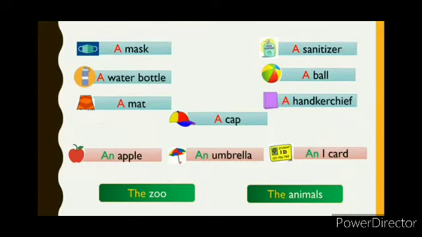Now, students, in the previous list, you must have noticed that I have used the words a, an, and the before different words. Let me read it out. A mask, a water bottle, a mat, a cap, a sanitizer, a ball, a handkerchief, an umbrella, an apple, an I-card, the zoo, the animals.